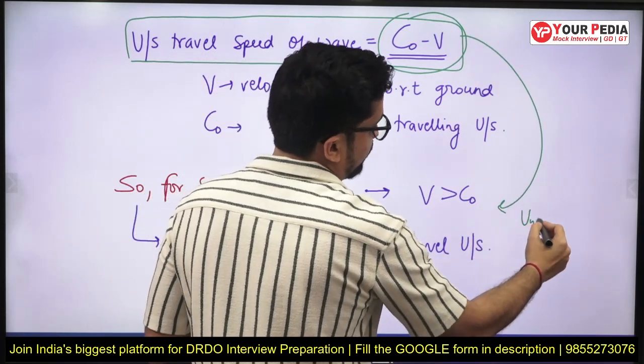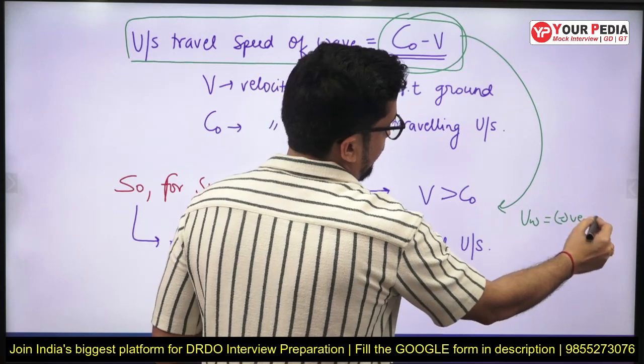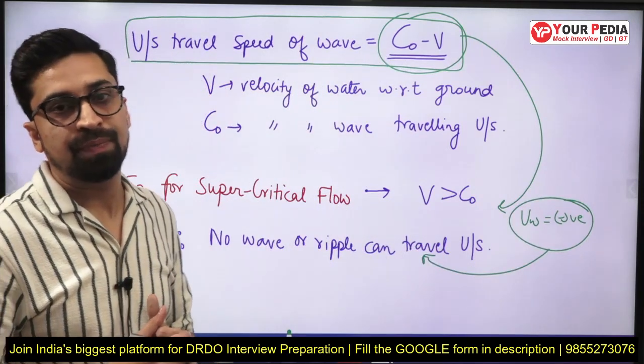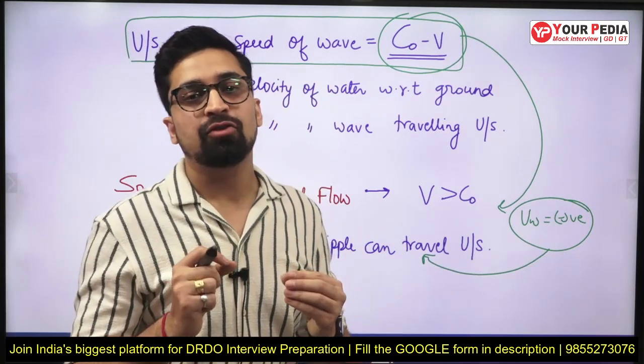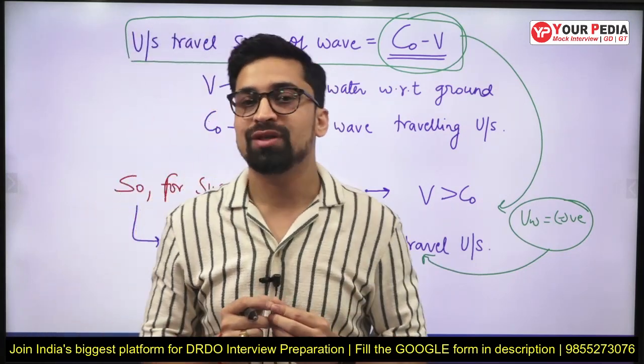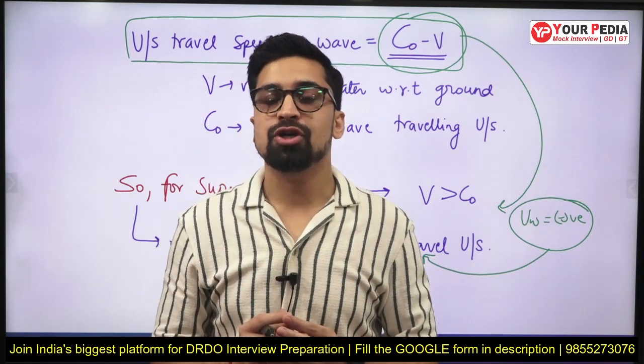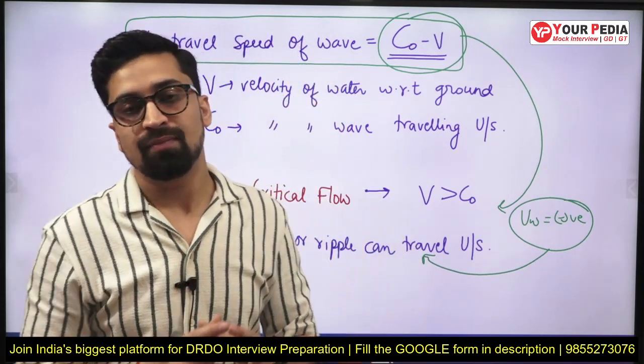Clear? So the velocity of wave will be negative, and hence no wave or ripple can travel upstream, right? So just by throwing a stone in the water or in the channel, you can easily classify the nature of flow in the channel, right?